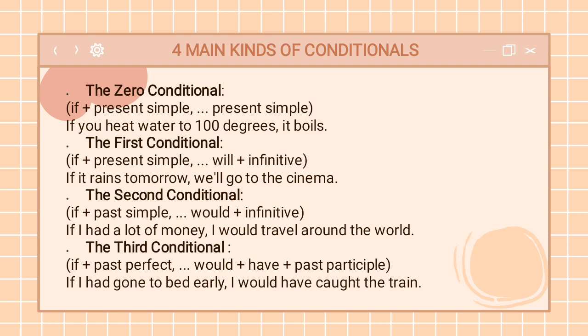Next, the second conditional is formed by if plus the simple past and would plus infinitive. For example, if I had a lot of money, I would travel around the world. And the last is the third conditional, formed by if plus past perfect and would have plus past participle. For example, if I had gone to bed early, I would have caught the train.